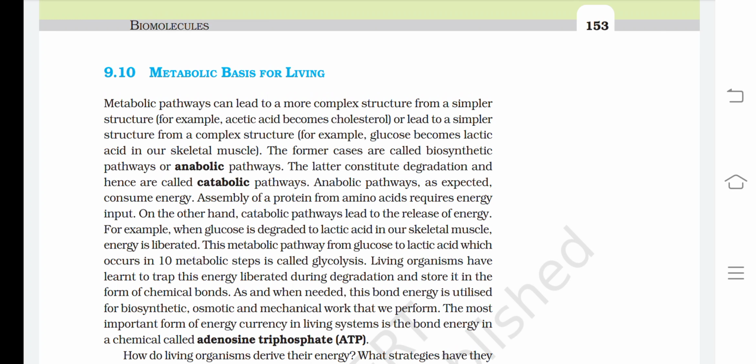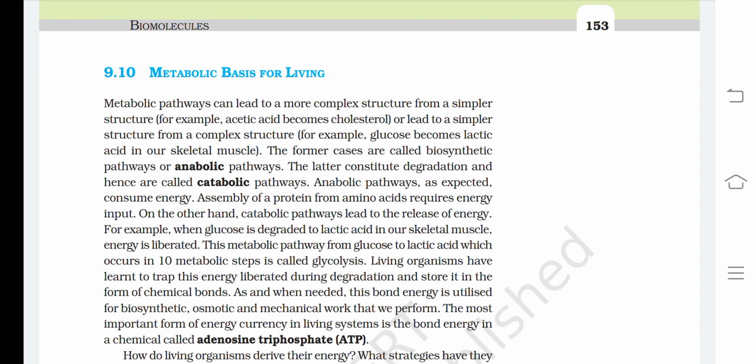On the other hand, catabolic pathways lead to the release of energy. For example, when glucose is degraded into lactic acid in our skeletal muscle, energy is liberated. This metabolic pathway from glucose to lactic acid, which occurs in 10 metabolic steps, is called glycolysis. Living organisms have learned to trap this energy liberated during degradation and store it in the form of chemical bonds.